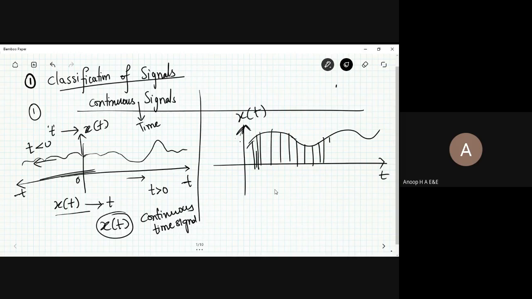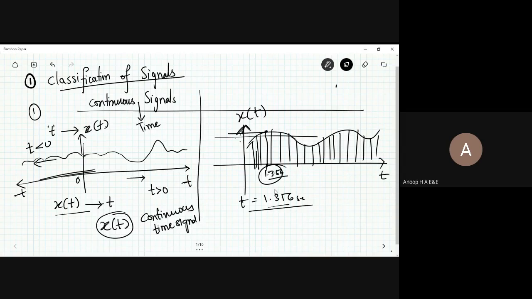If you want to calculate the magnitude at each instant, for example at t equal to 1.356 seconds, what is the magnitude? The magnitude can be read at that time instant, say 1.356 seconds. The magnitude at this point is generally called the instantaneous value.